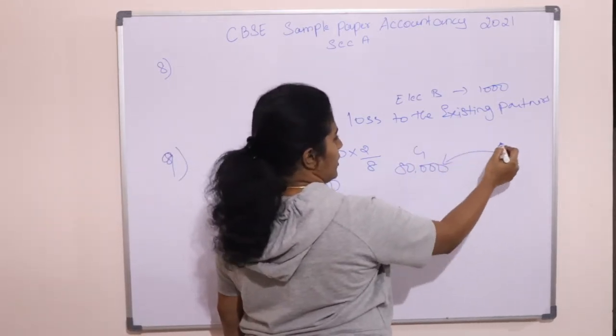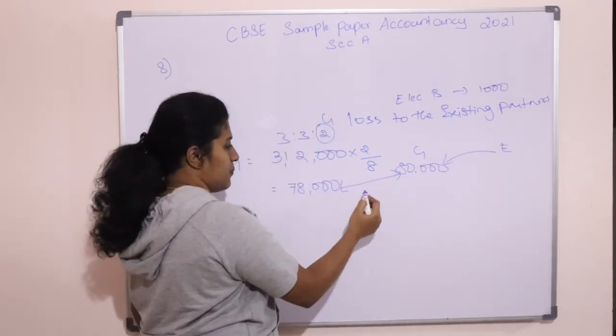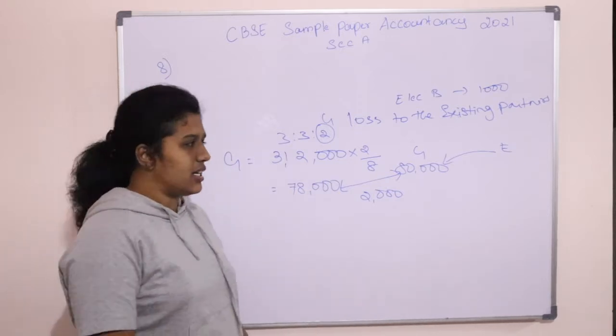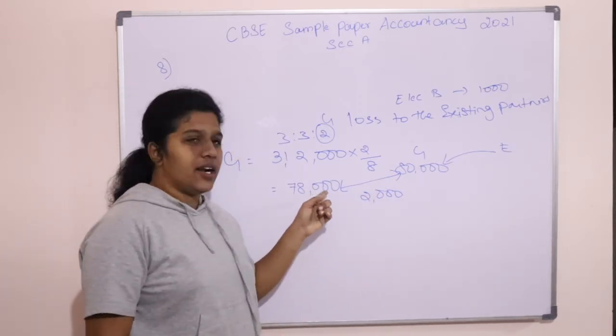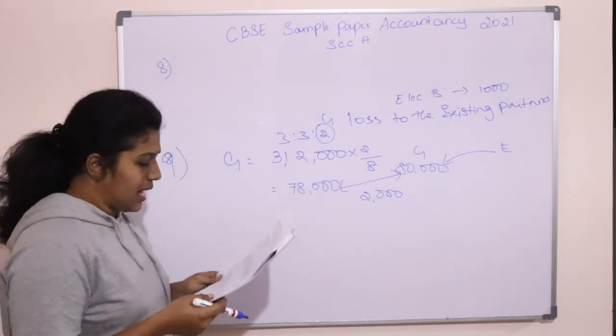Who agreed to this agreement? E agreed to this agreement. What is the deficiency in between? 2000 extra should be given to G. G's actual share is 78,000. In this, 2000 should be added and given to him. So now E will bear the deficiency. Now we will calculate.